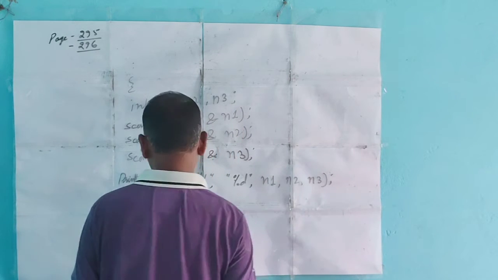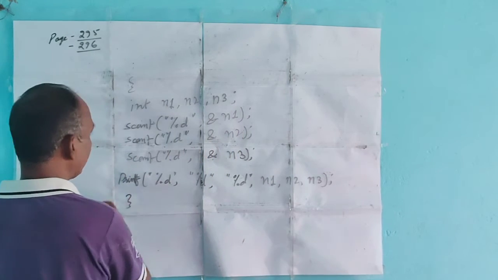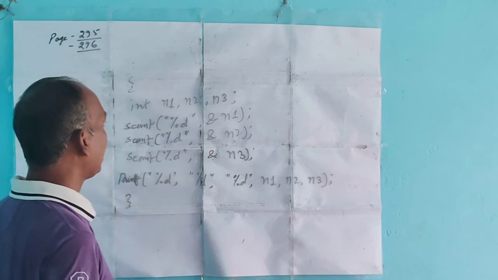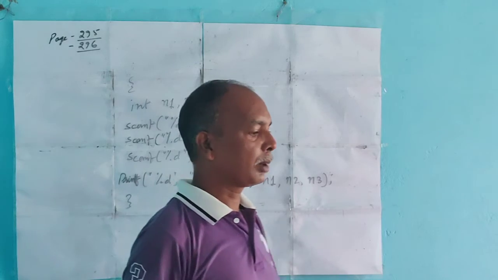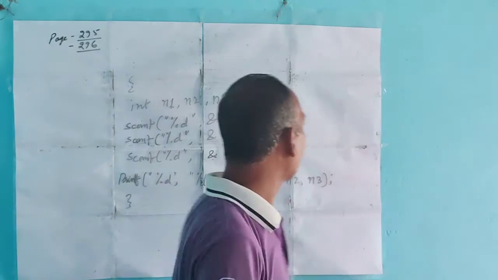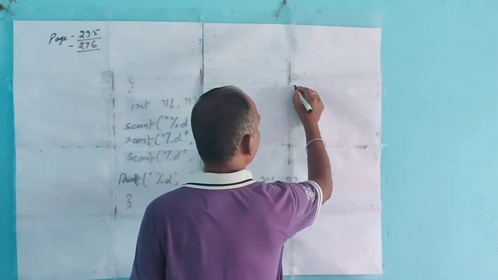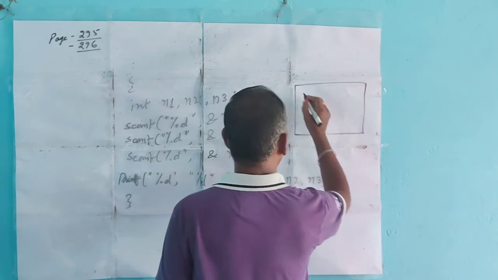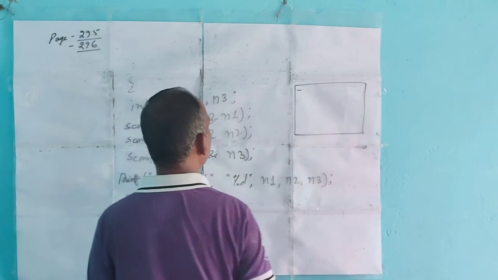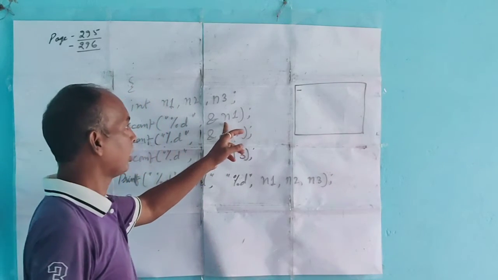Okay. So when you run the program, the computer asks the values of n1, n2 and n3. When you run the program, you get one question in the output part. The computer asks the first value of n1.